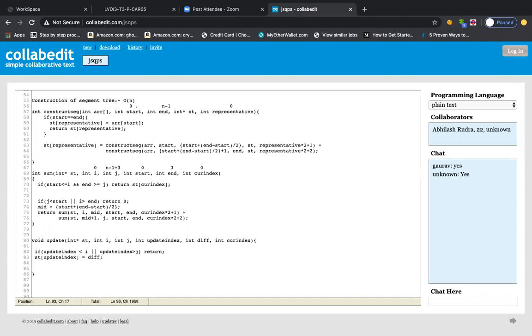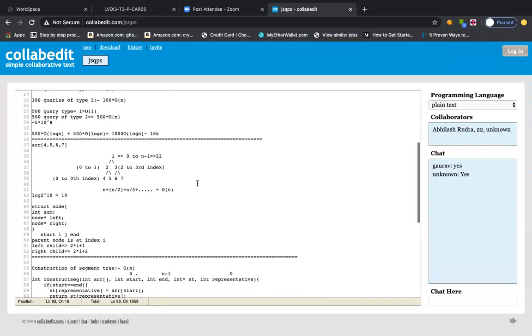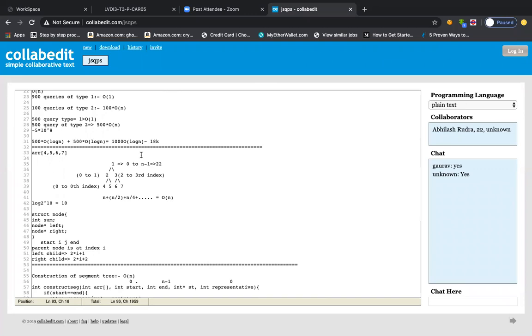You added it. Now what you need to do, since this value is being updated, you also need to update all the upper nodes, is it not? Please post in the chat box what I'm trying to say. What I'm trying to say is that if you updated one leaf node, you have to update every other representative node coming in that line, in that parampara basically, right?